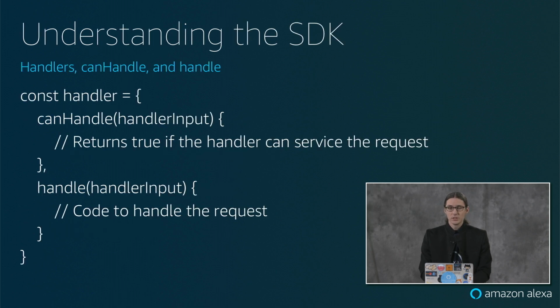Before we dive into that, I just want to quickly explain how we use the SDK. There's some core concepts that you need to have a good understanding of. Requests are being sent to your skill, and you have in your code handlers that handle those requests. The handlers are composed of a canHandle function and a handle function.